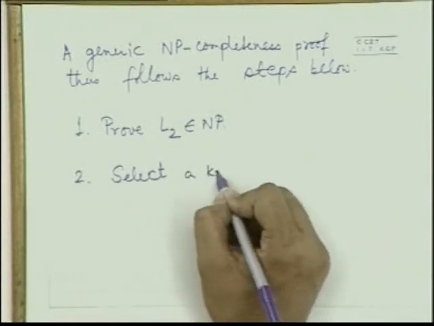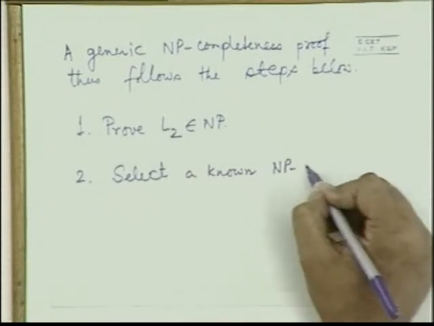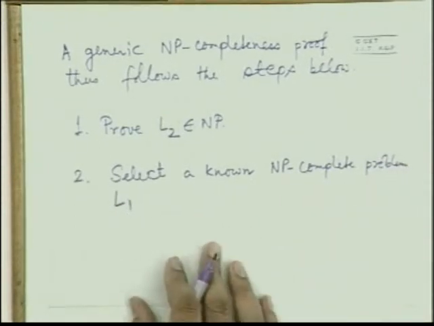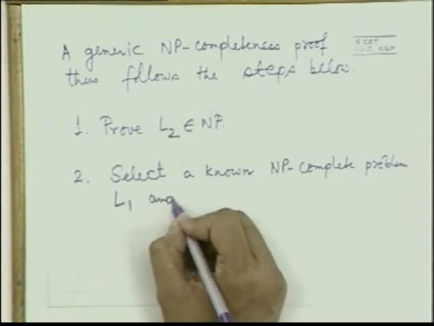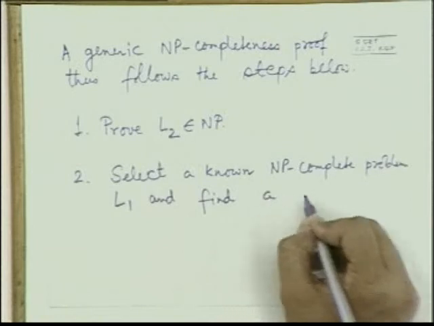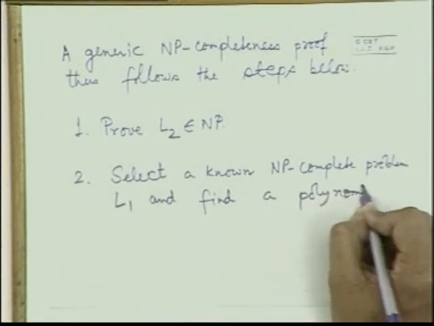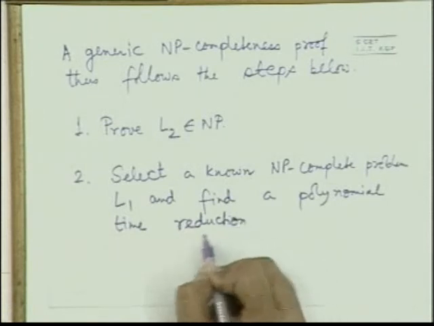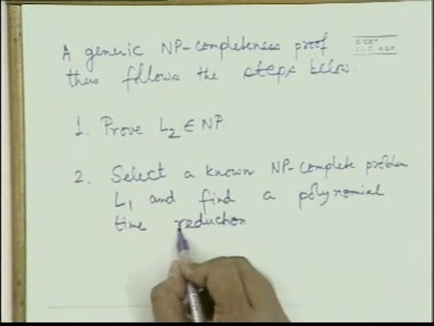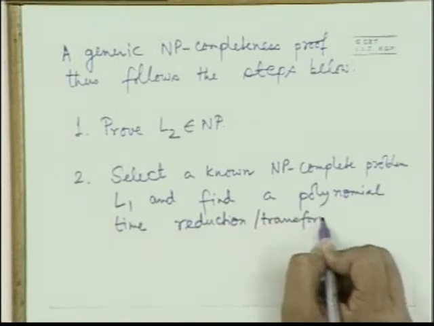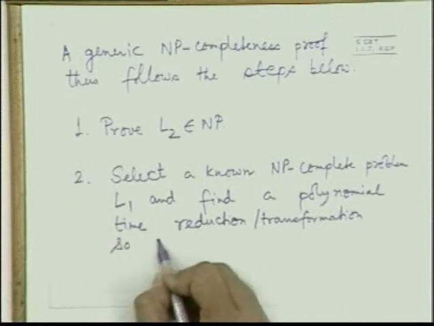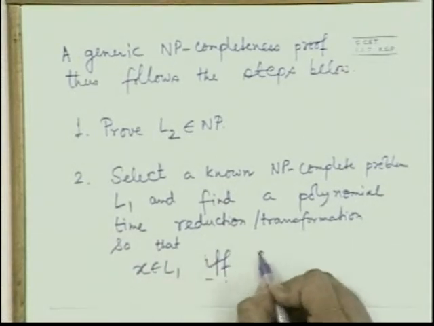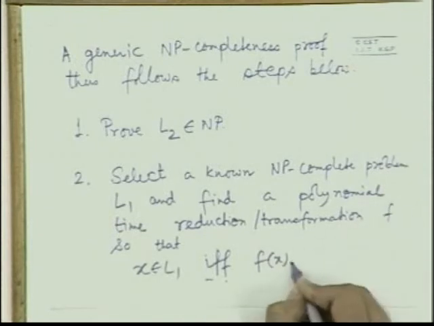So select a known NP complete problem L1 and find a polynomial time reduction or transformation, so that if x belongs to L1, you can prove that if and only if f(x) also belongs to L2, where that transformation is f.